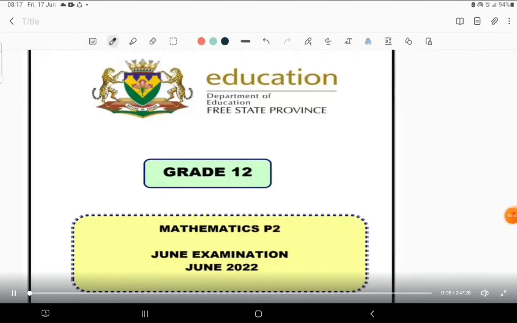Okay, greetings to everyone. We are having a paper 2 June examination of 2022 that was written in Free State Province, which is this year, 2022.